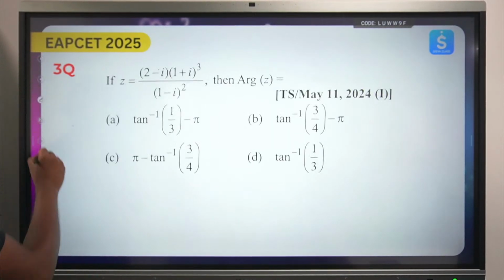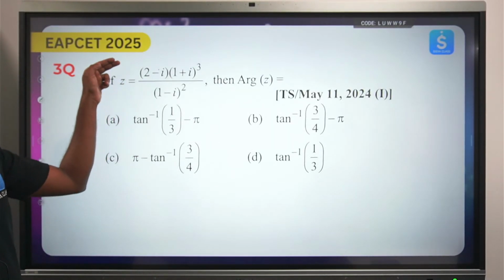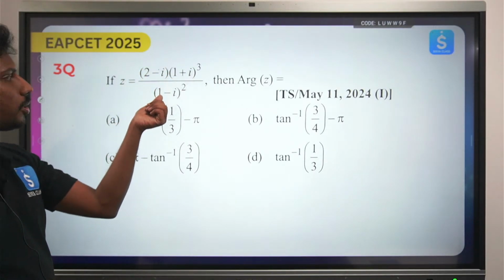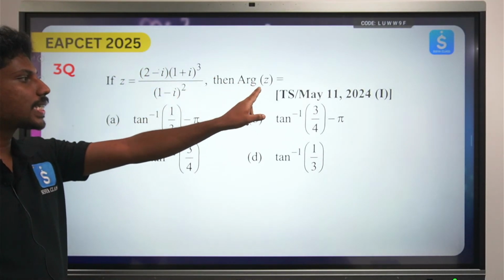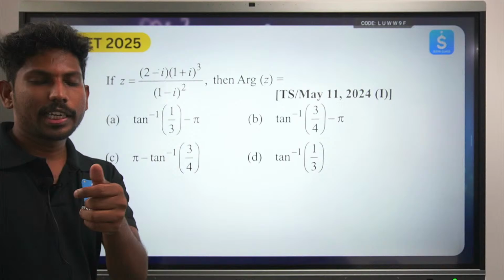Okay, so see the next one. I have z is equal to this, okay, 2 minus i into 1 plus i cube by 1 minus i whole square. He's asking the argument of z. Now, you need to be a little more careful here.